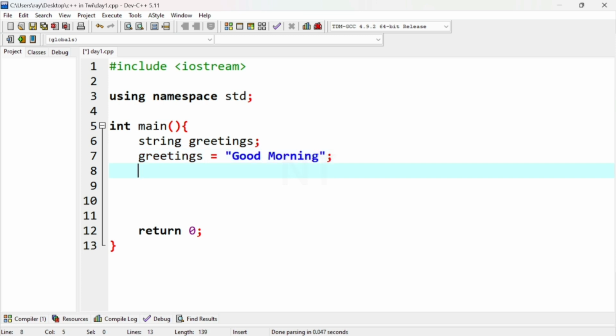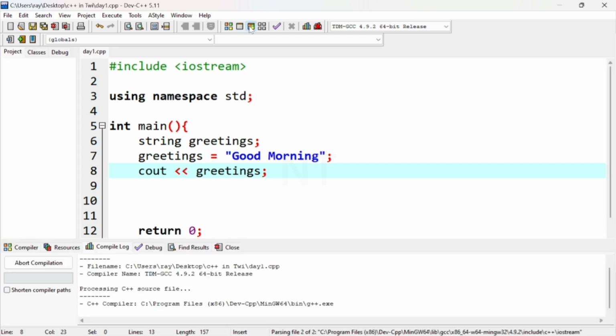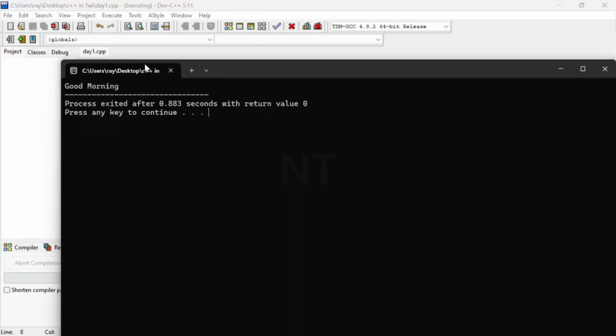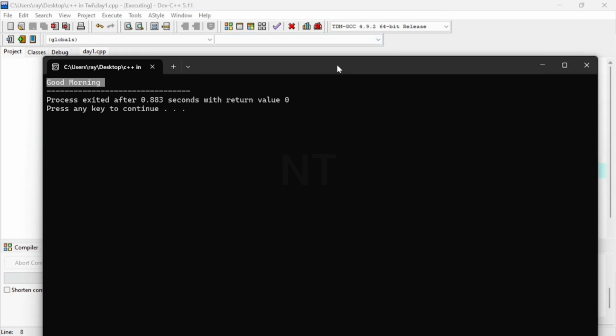Okay, this is here, I print it. Greetings. Then I'll compile and run. Okay, so you say good morning and it shows what I said. So this is a string, a group of characters, and you put it in quotes.